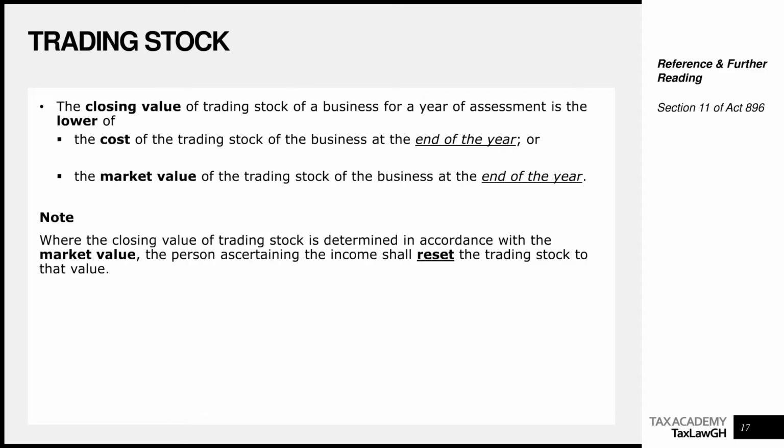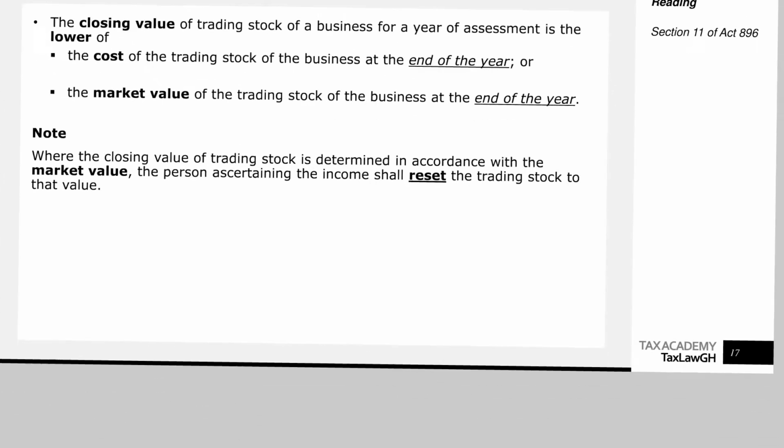So if the cost is higher than the market value, it means the current value in your books is higher than how much you can realize it for on the market. In that case, you need to write it down from the cost to market value. And that is what the law is calling for here. You need to reset the trading stock to that value. And that reset will be an extra expense in the income statement.